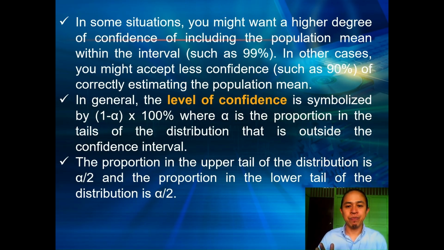So in general, the level of confidence is symbolized by 1 minus alpha. If you can see that symbol, 1 minus alpha, that pertains to the level of confidence, where alpha is the proportion in the tails of the distribution that is outside the confidence interval. This alpha can also pertain to the sampling error, 5%. So if you have a sampling error of 5%, therefore the level of confidence is 95%.